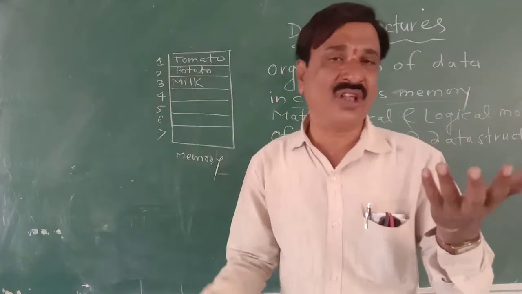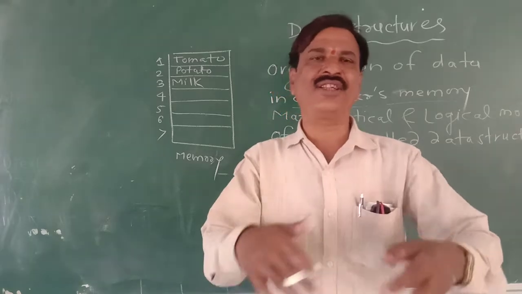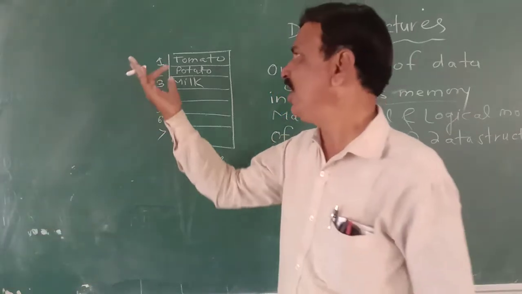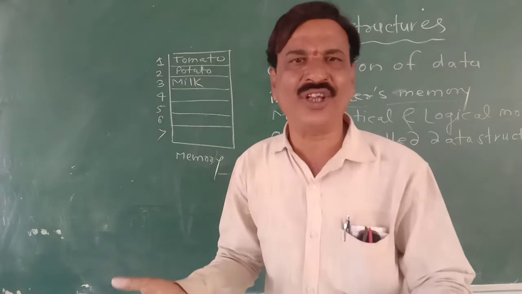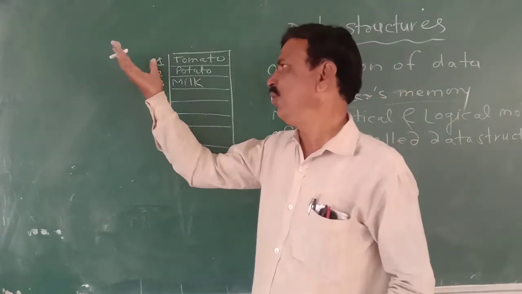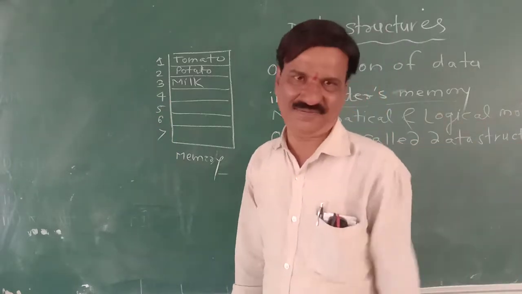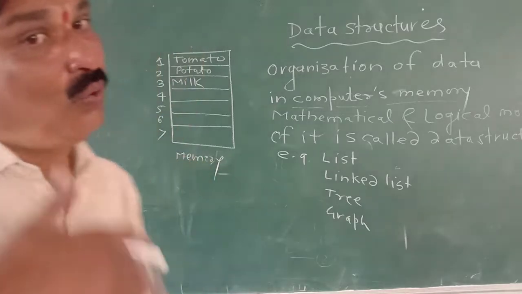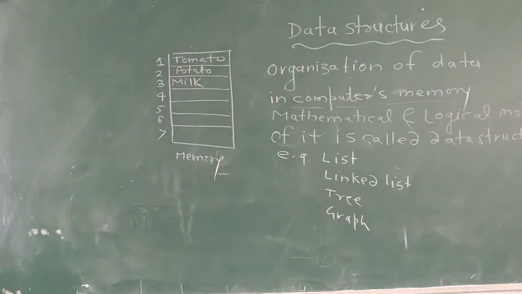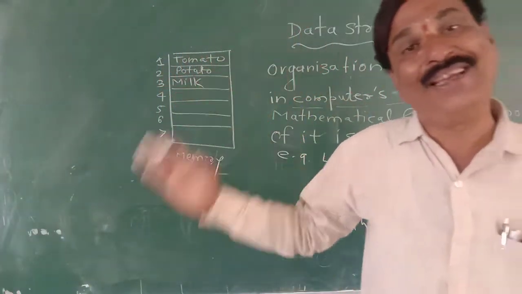Every memory location is already having address. That's why question of index set solves automatically, because address of memory location are already available. So address of memory location plays here the role of index set, and hence we can say that organizing the list is too much easy in computer's memory.